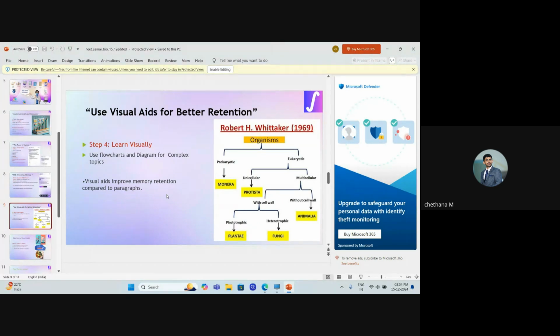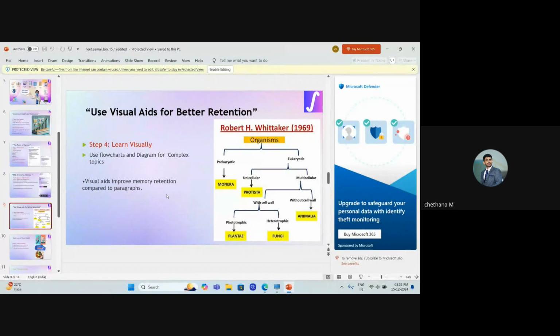So shall we move on to the next slide? Yeah, sure, ma'am. Visual aids for better retention. Yes, so this is for your preparation, for preparing your notes, all these things for revision. If you do it in a flowchart kind of thing or a diagrammatic representation kind of thing, it is better retained, right? Just like if I tell you a story now, you might forget it tomorrow. But if I show you a movie now, you'll surely remember it tomorrow, isn't it? Even if it is a bad movie, you'll remember it. That is because audio visual impact is more.